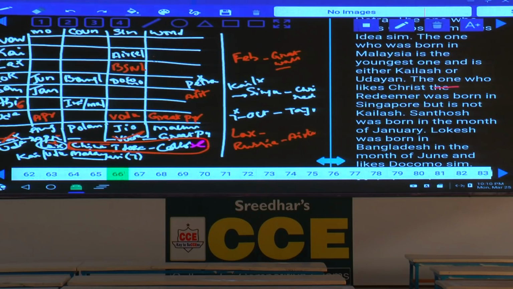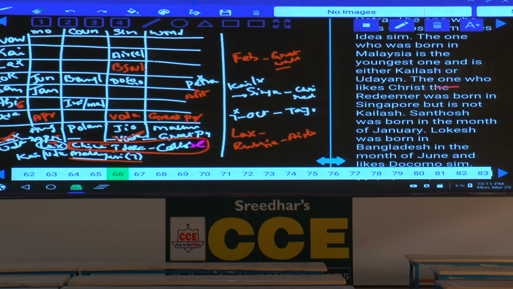Hence, where can we have these three together here? No. Either Naveen can have or Santosh can have. Either Naveen or Santosh can have this one. Then out of which, any information regarding this one? And Santosh was born in the month of Jan. And next one, Malaysian was what? The one who was born in Malaysia.